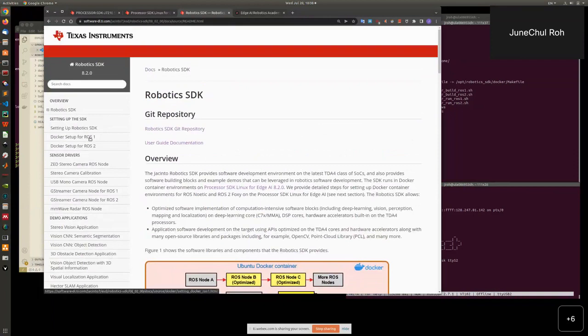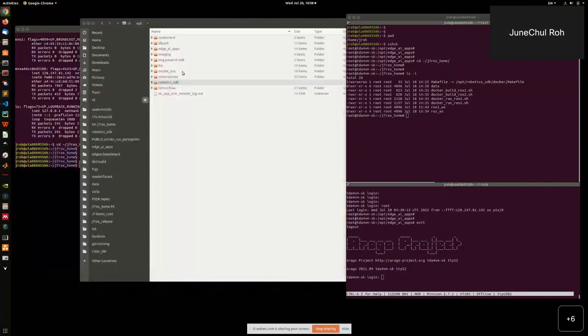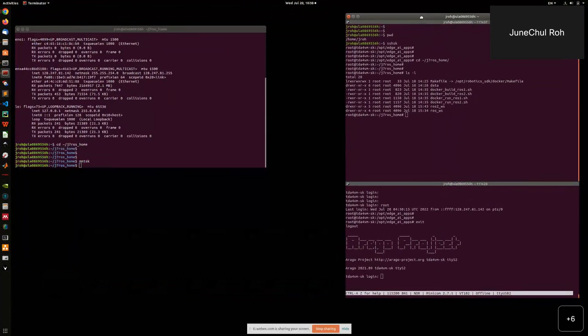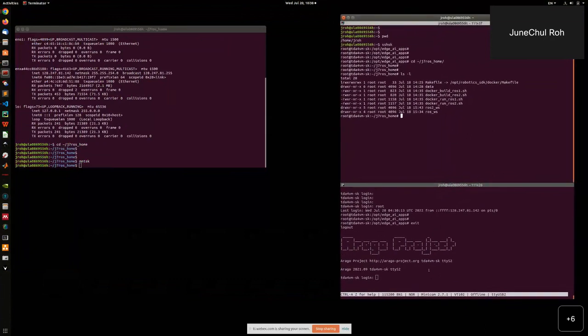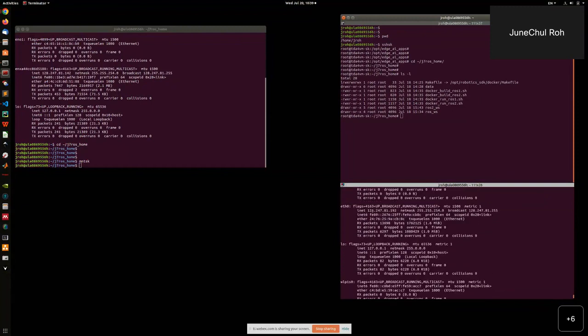I'll do some demos for ROS1 first. This terminal on the right side is on the target side. This is a UART on the bottom. First, we need to identify the IP address that is assigned to the target.